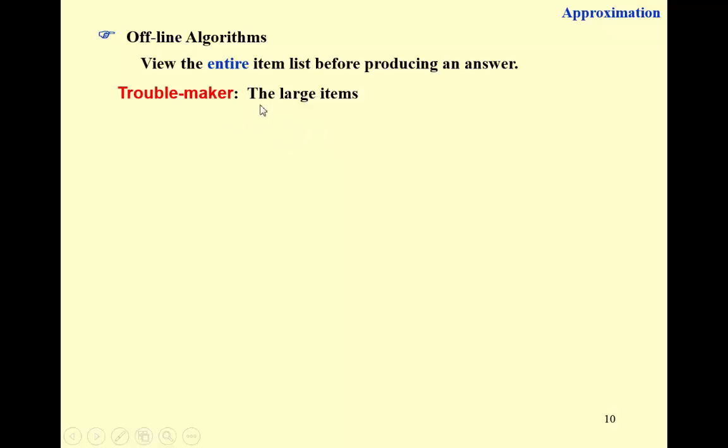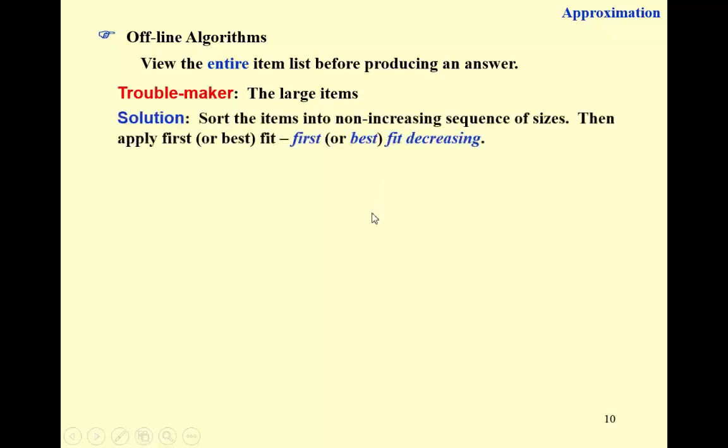Let's pack the large items first. So here's the solution. We just sort the items into non-increasing sequence of sizes. So the large items come in first, right? Then apply either the first fit or the best fit. They're about the same to solve it. So it's called either first or best fit decreasing algorithm.